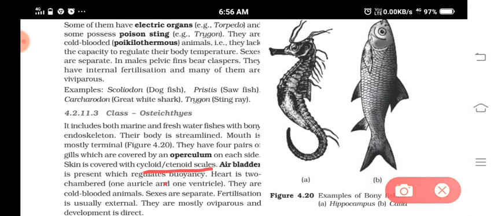Then here, but the fertilization is external, means both male and female gametes will be released into the water, and there only they fuse. Then they are oviparous. Oviparous means they lay eggs. Okay, and development is direct. There is no larval stages.